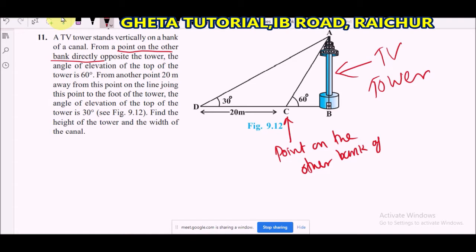A TV tower stands vertically on a bank of a canal. From a point on the other bank directly opposite to the tower, the angle of elevation of the top of the tower is 60 degrees. You can see C and 60 degrees given here, so C is the point opposite to the tower.